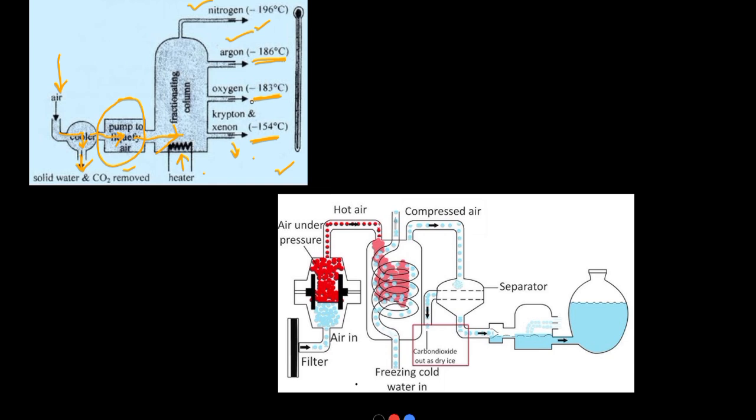And from this you can separate oxygen also, and this oxygen will be cooled and collected in a chamber as liquid oxygen.